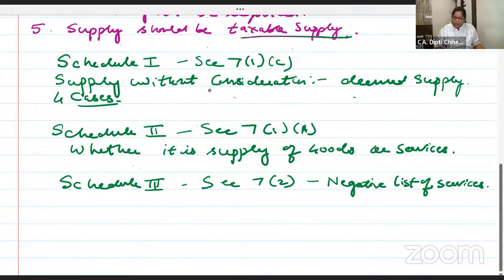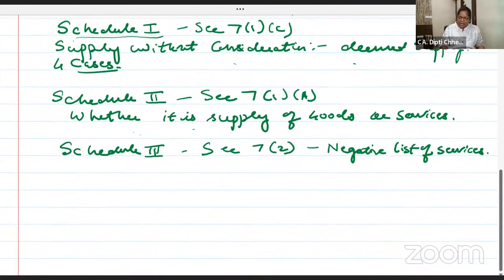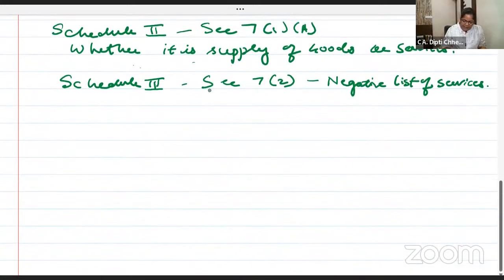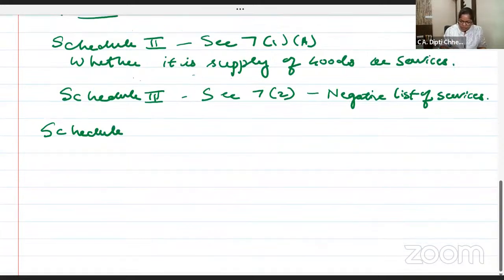Schedule 2, whether it is supply of goods or services, we will make clarity for that. Schedule 3, negative list. So shall we start with supply without consideration? Schedule 1 is also called deemed supply. I am giving you the detail now. After doing these schedules, we'll make the flowchart of import wala.